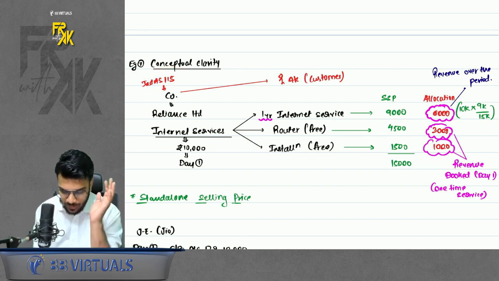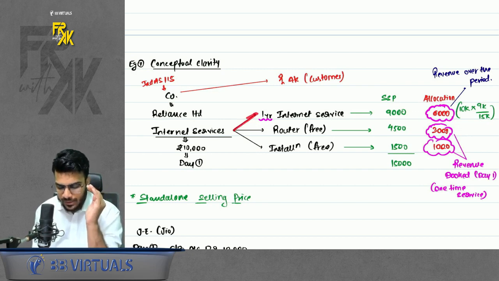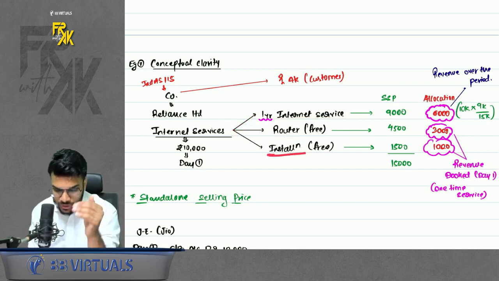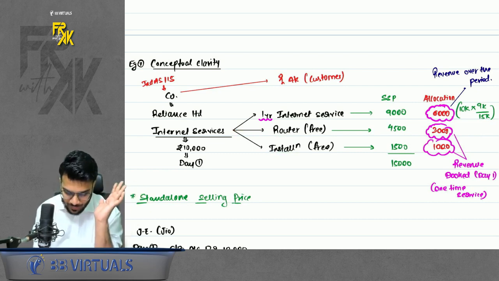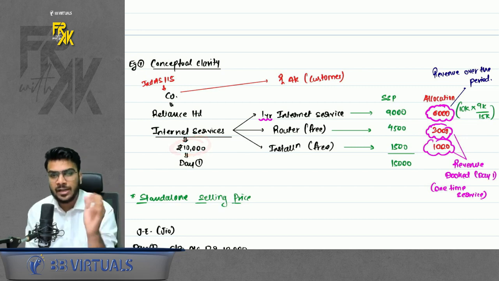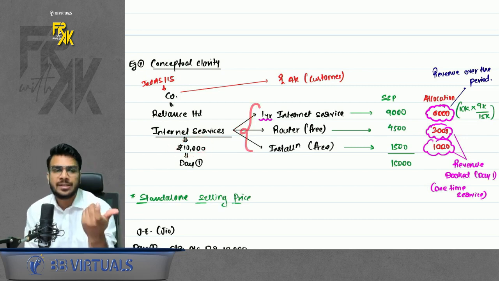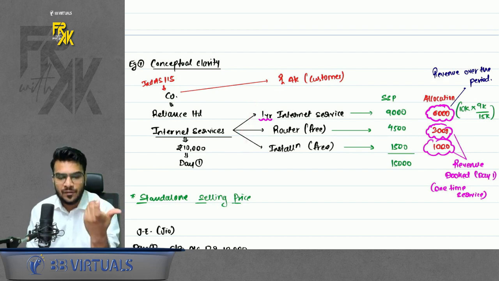Now assume that Reliance Limited is providing me a 1-year internet service, along with which it says it will provide the router and installation service for free. What did I tell you? Nothing is free in this world. When Reliance is charging me 10,000 on the first day, it is not charging only for the internet service, it is charging me for all three services, and only for the sake of saying, they say it is free for you. No, it is not free. They have recovered the full money in this 10,000.